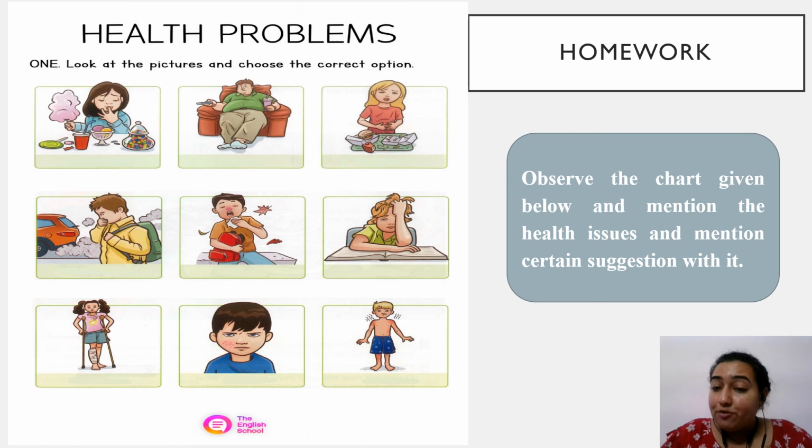And there is one homework for all of you students. Observe this chart which is given below and then mention the healthcare issues, and also mention suggestions on how we can take care of these issues and how your country or state is tackling these issues with respect to health and betterment of the people. So today we have discussed the role of WHO, private healthcare, public healthcare, and two different approaches.